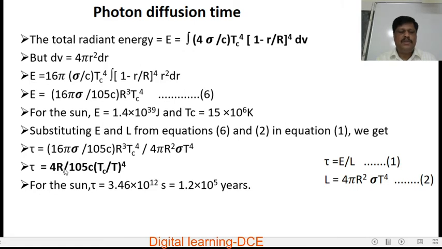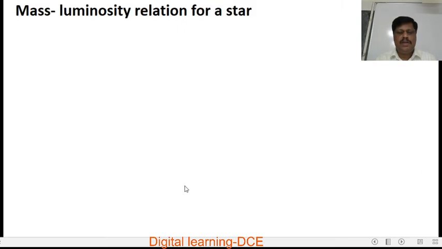Substitute the value of radius of the Sun and velocity of light, core temperature of the Sun, that is 15 into 10 power 6 Kelvin, and T as the surface temperature. So after simplification, we get for the Sun, the photon diffusion time tau is equal to 3.46 into 10 to the power of 12 seconds, that is equal to 1.2 into 10 to the power of 5 years.